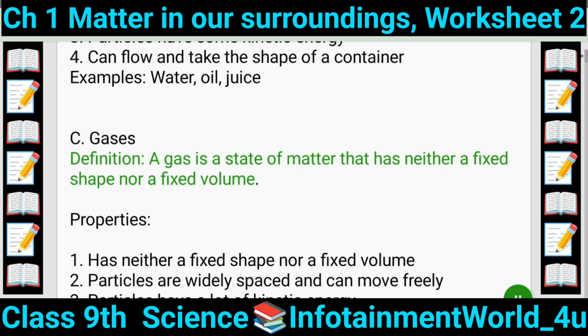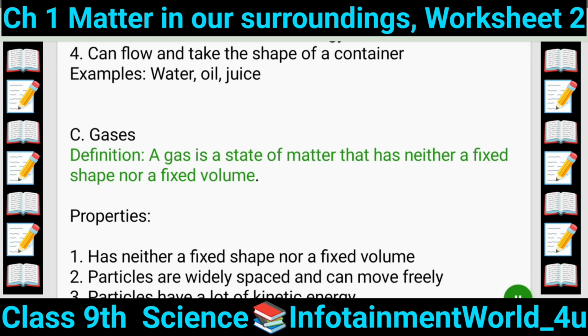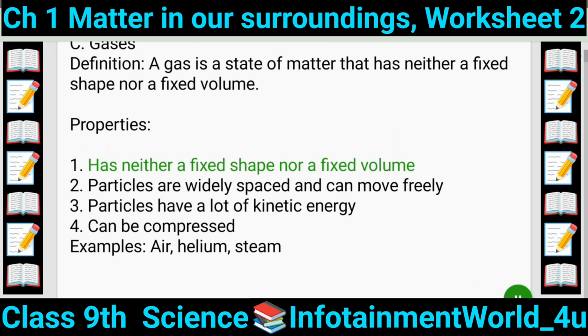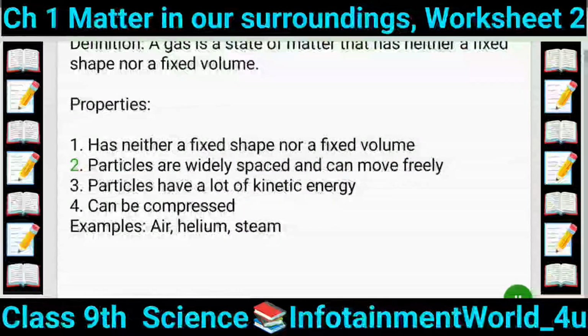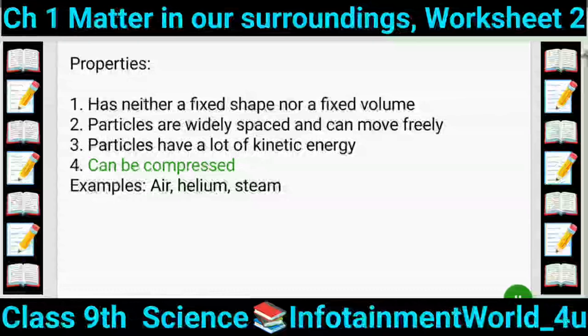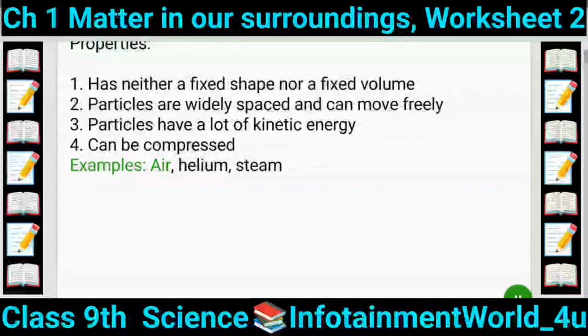C. Gases. Definition: a gas is a state of matter that has neither a fixed shape nor a fixed volume. Properties: 1. Has neither a fixed shape nor a fixed volume. 2. Particles are widely spaced and can move freely. 3. Particles have a lot of kinetic energy. 4. Can be compressed. Examples: air, helium, steam.